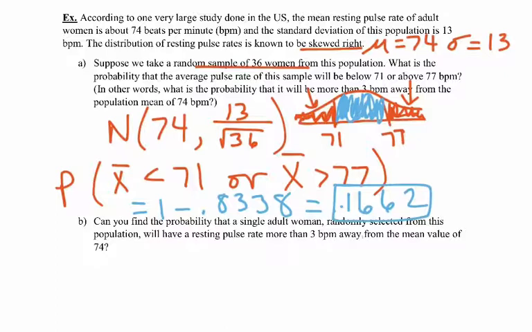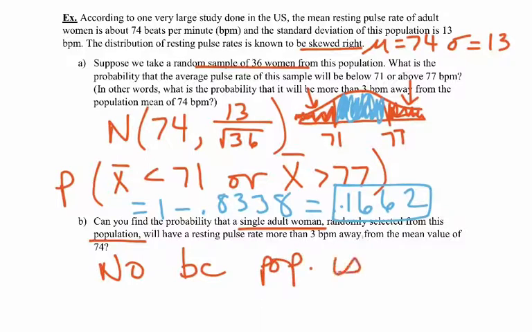This question is just saying if we randomly select someone from the entire population. And the problem is we don't know enough about the probability distribution for the population. In fact, we were specifically told that the population was skewed right. We don't know that the population is normally distributed or anything like that. So no, because we can just say the population is right skewed. That would be sufficient.